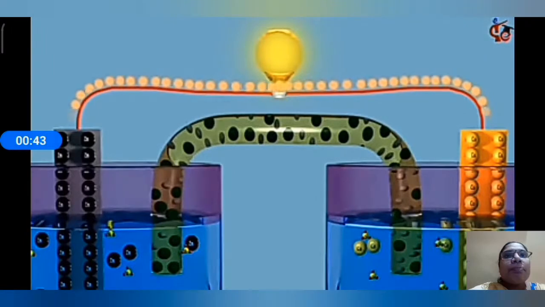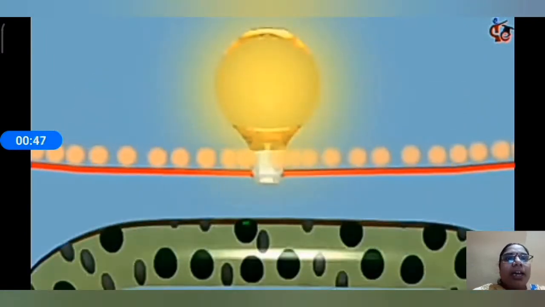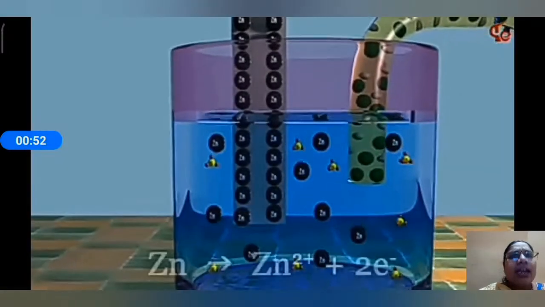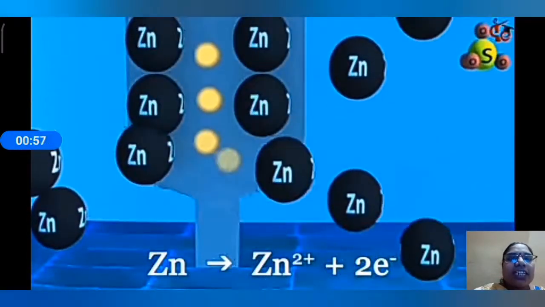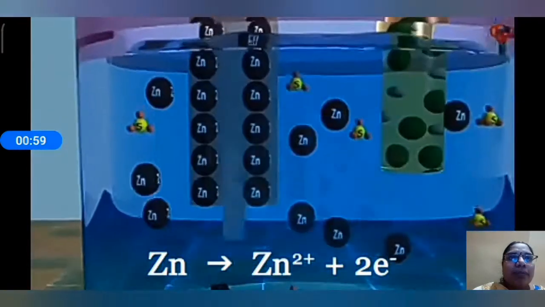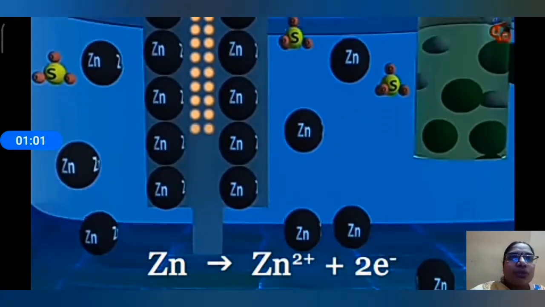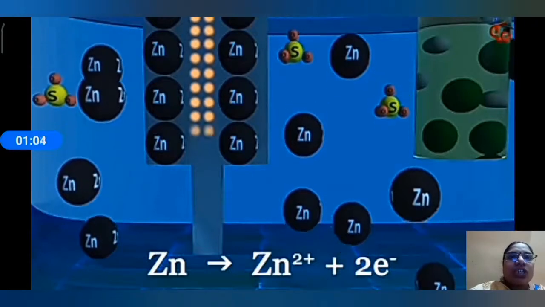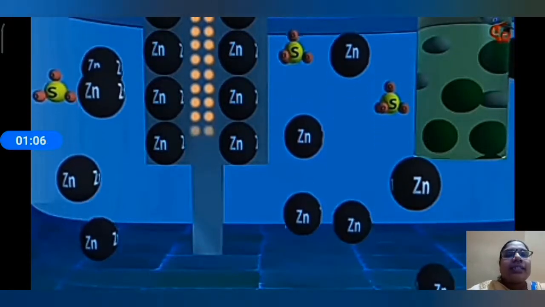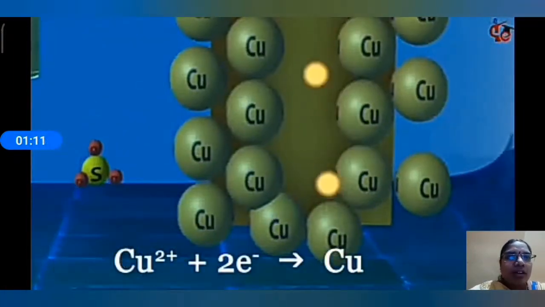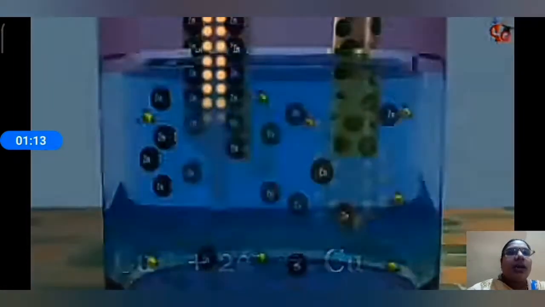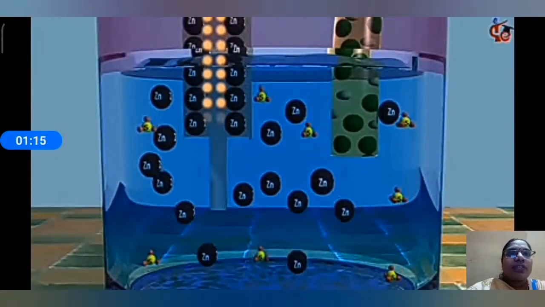The 2 electrons of zinc travel from zinc to copper, from anode to cathode. Oxidation takes place in the oxidation half cell. The zinc rod loses 2 electrons and dissociates into Zn+2, and the mass of the zinc rod decreases. In a similar way, the mass of the copper rod increases by gaining 2 electrons coming from the zinc electrode.